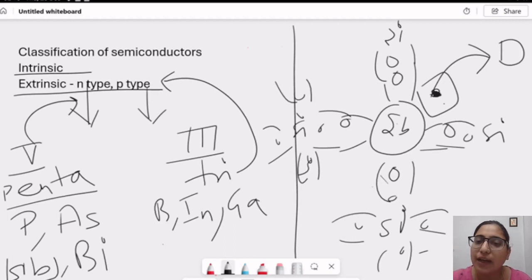It means the lattice tries to donate this electron so that it will combine with another covalent bond, so that the structure of this lattice will be complete. So this electron has a tendency to take part in conduction. It wants to join another atom, so the bond will be created. So this is called a donor atom.